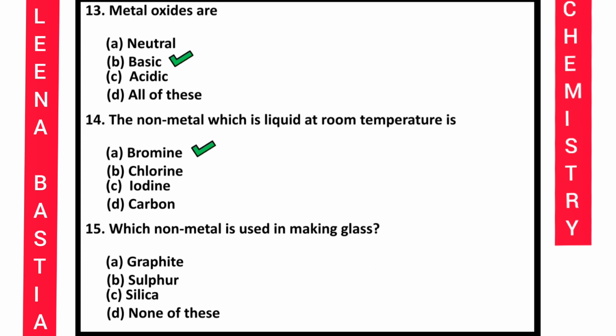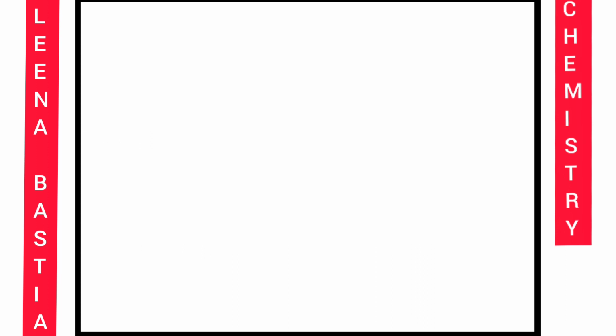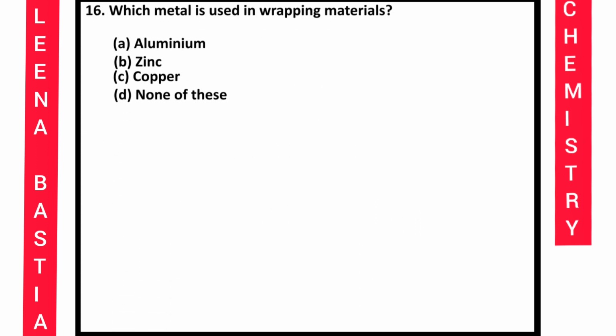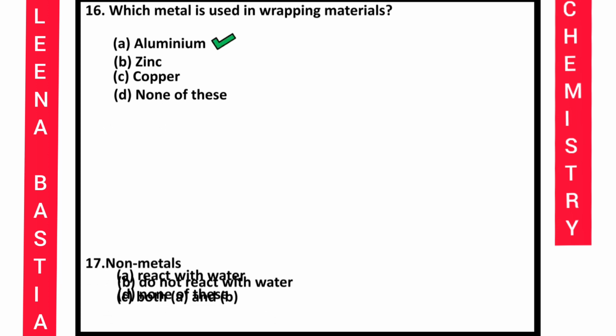Question number 15. Which non-metal is used in making glass? Graphite, sulfur, silica, none of this. So it will be silica. Okay. Next question. Which metal is used in wrapping materials? Aluminium, zinc, copper, none of this. Okay, wrapping materials it is saying, so you will not be confused here. Here the options are also not confusing. It is a clear-cut answer, that is aluminium.